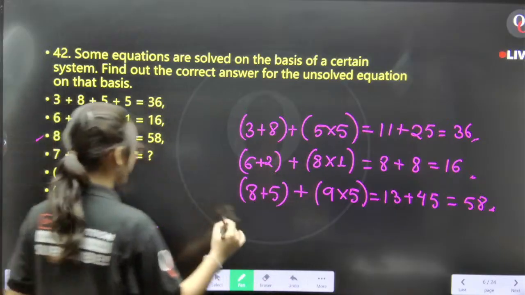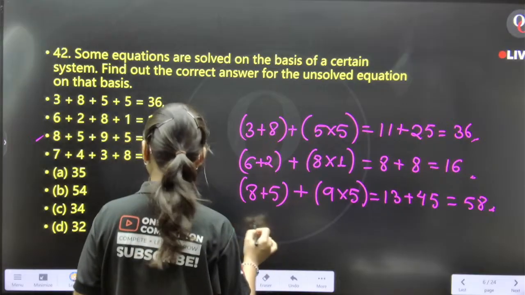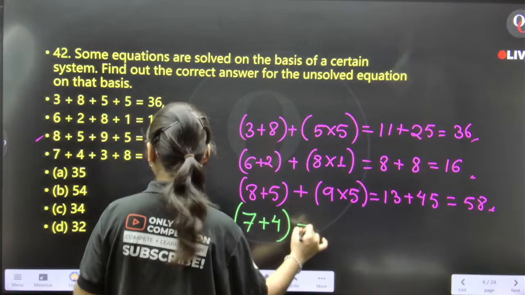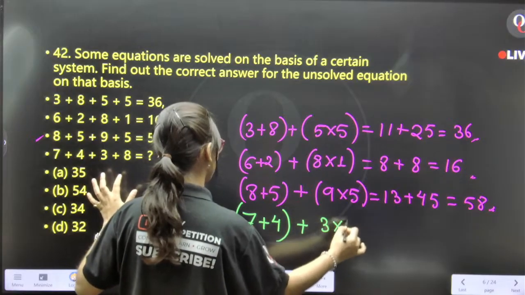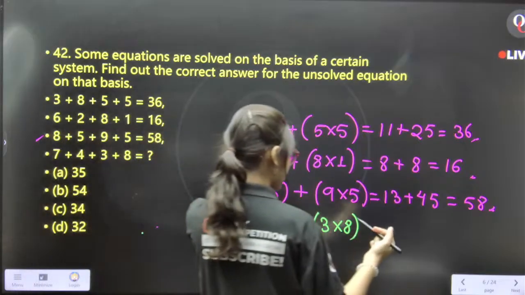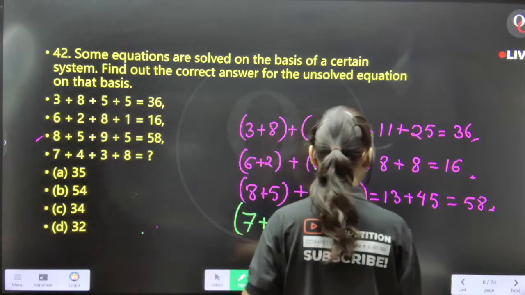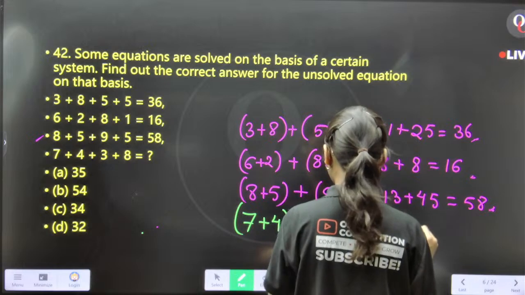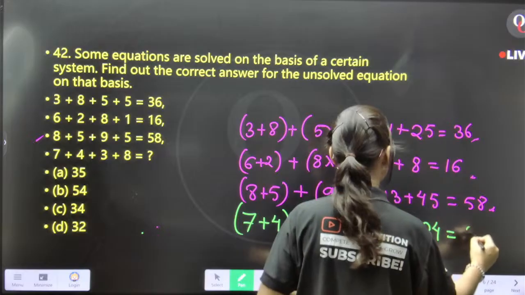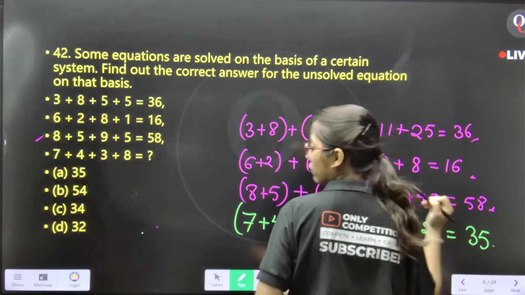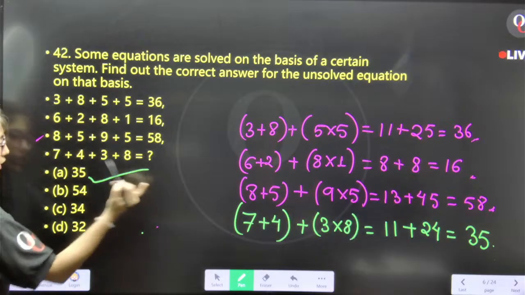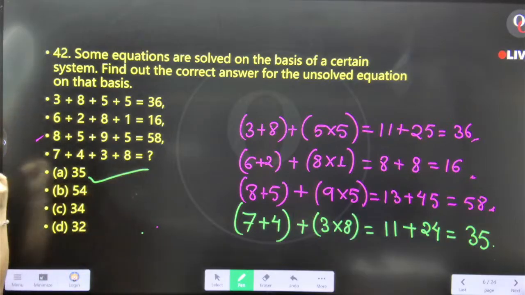What will be the fourth equation? 7 plus 4 plus 3 into 8. So 7 plus 4 is how much? 8, 9, 10, 11. 11 plus 8 into 3, which is 24, is 35. Is 35 in my option? Yes, 35 is in the options. That is option number A.